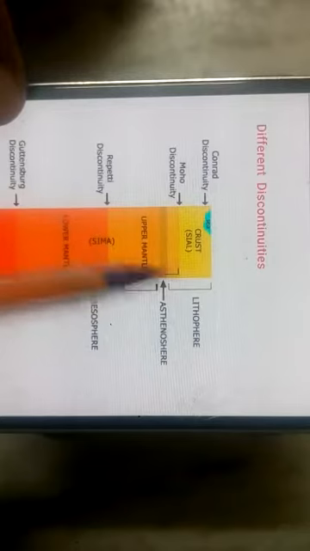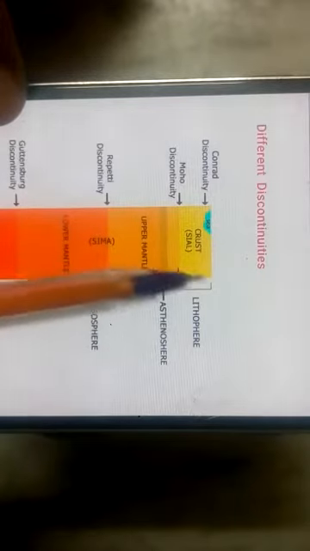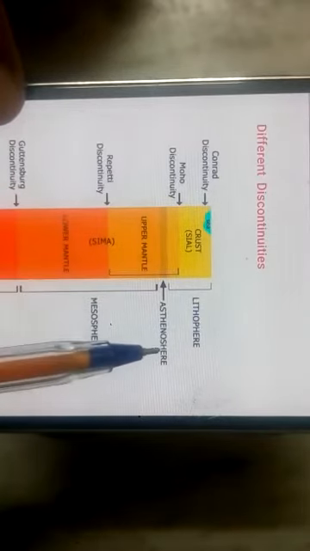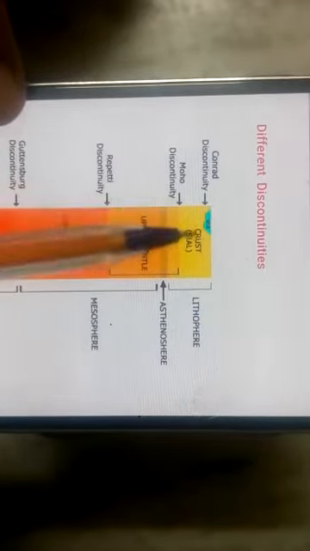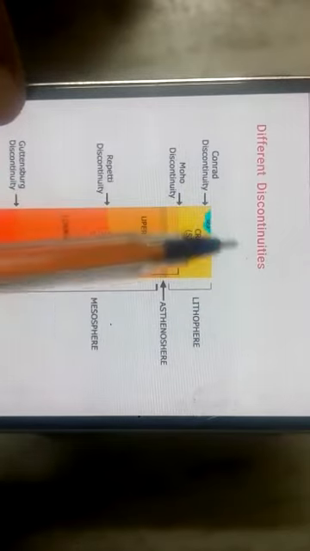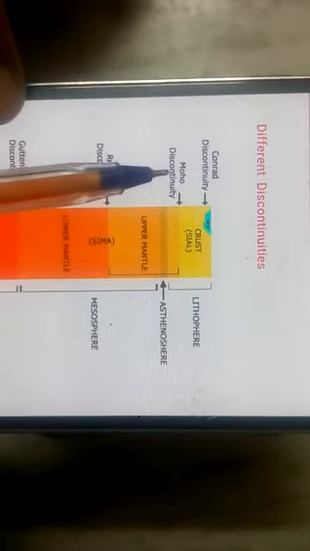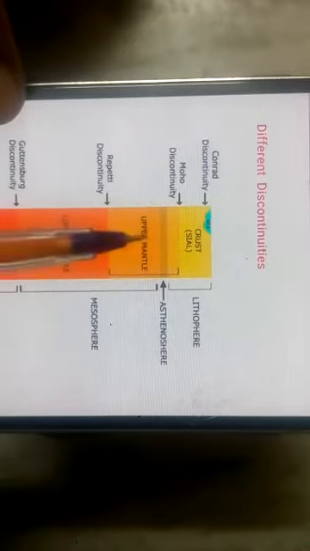This is the lithosphere up to the depth of 200 km, and below 200 km there is the asthenosphere, the weaker zone. So the Conrad is between upper crust and lower crust, then the Mohorovicic between crust and mantle.